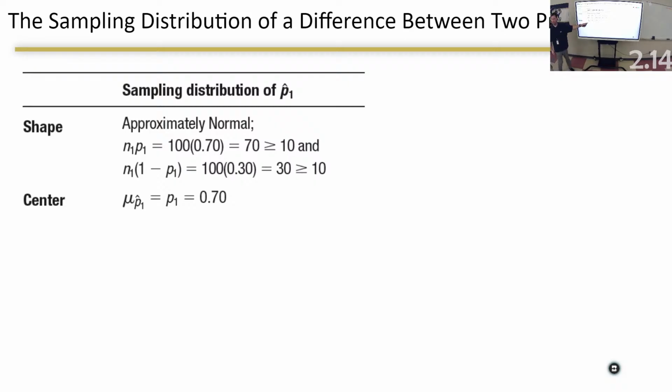What do we know about the center of this one? Mu of P hat sub 1 is equal to 0.7. What do we know about the center of this one? Mu of P hat sub 2 is equal to, I forgot, 0.5. Right?